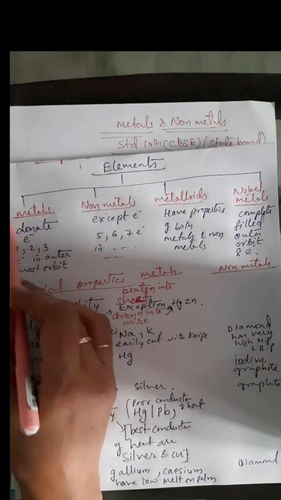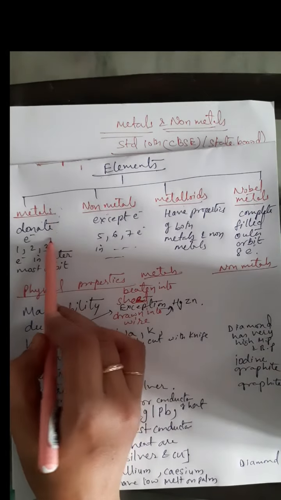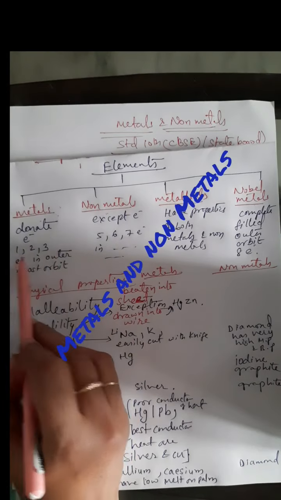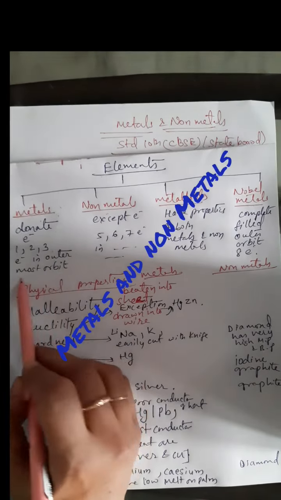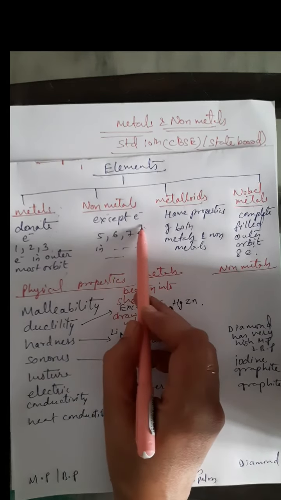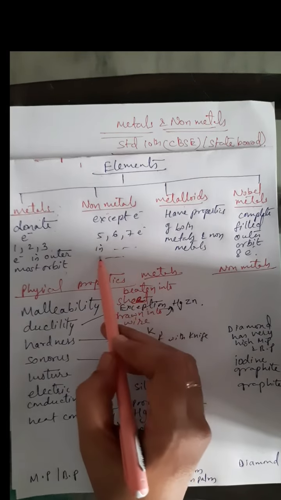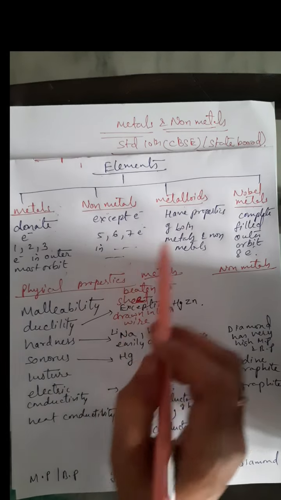So how do we know that these are metals? Metals have the property of donating electrons. So metals donate electrons and they have 1, 2, 3 electrons in their outermost orbit. Coming to non-metals, they accept electrons. They are electron acceptors and have 5, 6, 7 electrons in their outermost orbit.